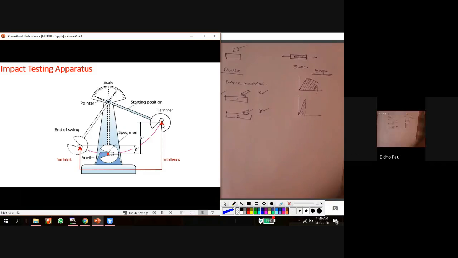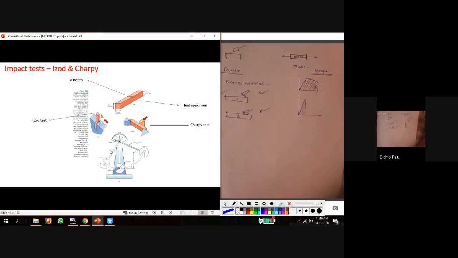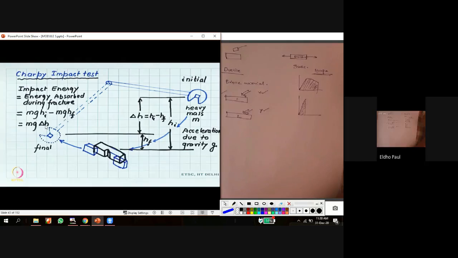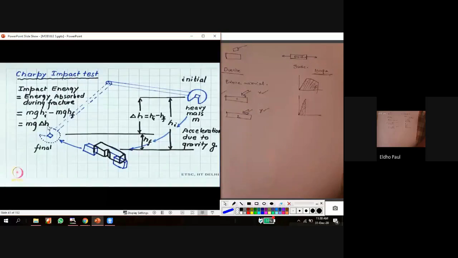So this is called the Charpy impact test. Using that, we can find the toughness of the material. The energy absorbed, this mg delta H, is the energy absorbed by the material, or we can say that is the toughness of the material. So by this test, we can measure or classify whether a material is tougher or not. If the material is tougher, then we can say that it has enough strength and ductility.